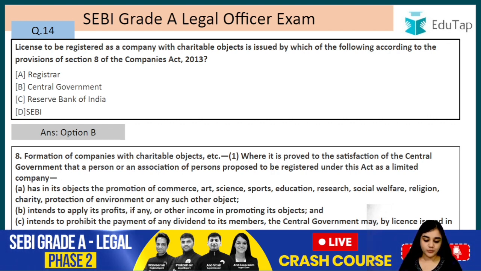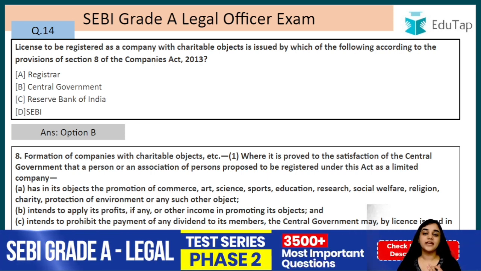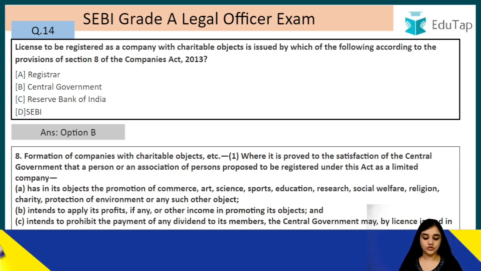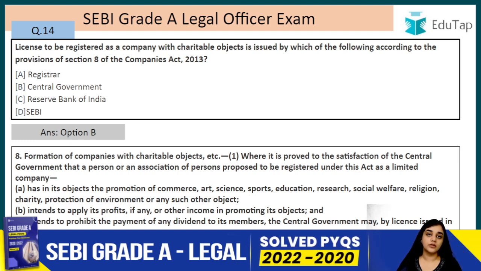Intends to apply its profits, if any, or other income in promoting its objectives. So basically this company wants to use its profits in the promotion of this object. Intends to prohibit the payment of any dividend to its members, so they are not going to pay the dividends to their members, right? So intends to prohibit the payment of any dividend to the members.